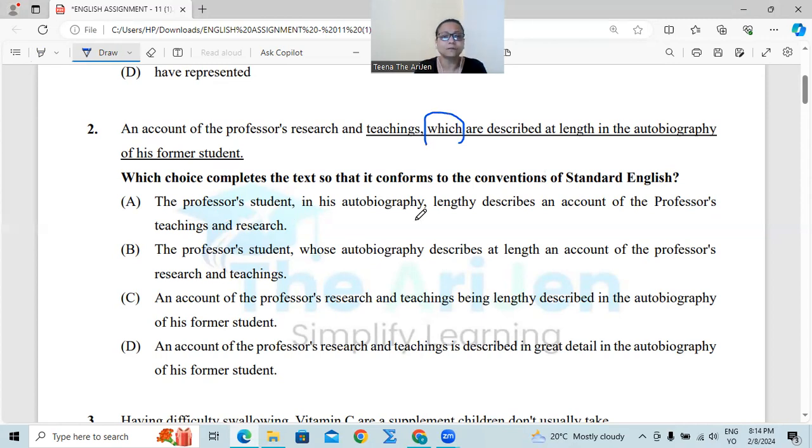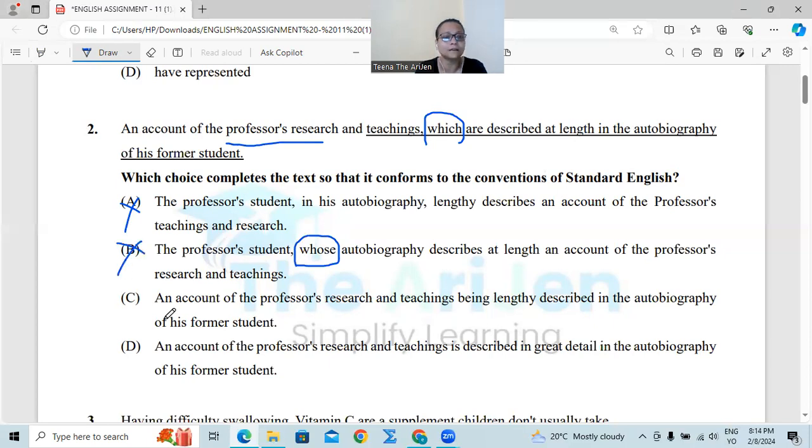The professor's student in his autobiography lengthily described an account of the professor's teaching and student. No, the main thing is the professor's research. Okay, an account of professor's research is our subject. Professor's student is not our subject, so cut it off. Number B, the professor's student whose autobiography describes at length an account of the professor's research and teaching. Completely wrong type of relative pronoun being used here. The sentence has a grammatical error.